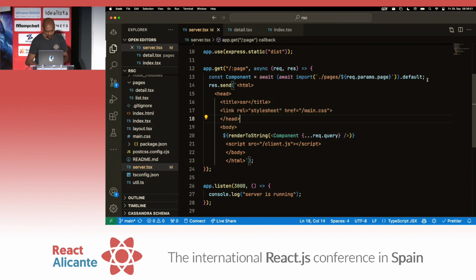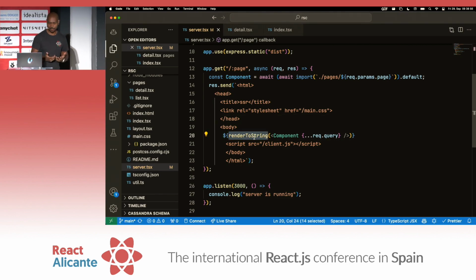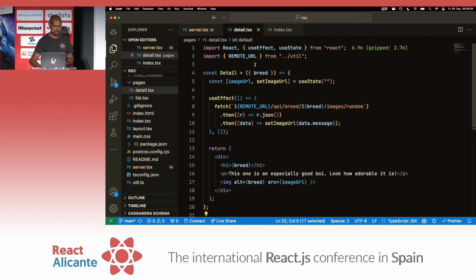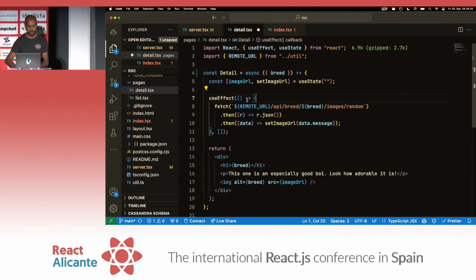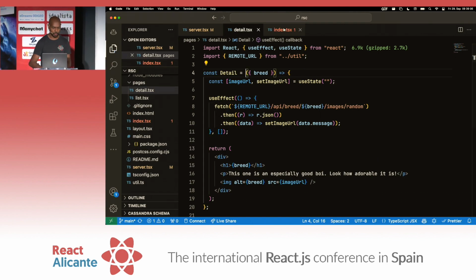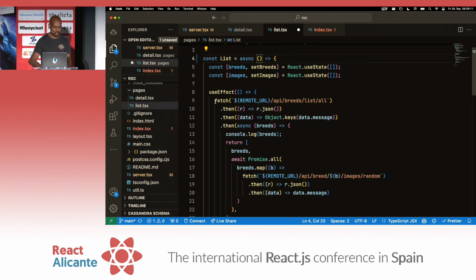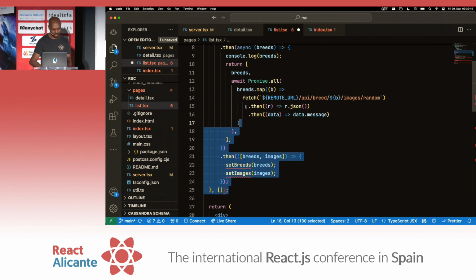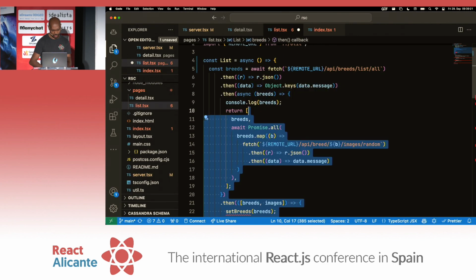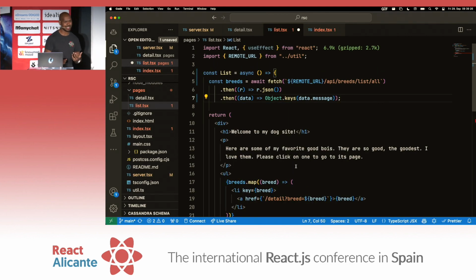The server component problem. So this render to string gives us an HTML string. React components that are server components are async by default. So you actually don't have to use effect or fetch. You can just async await. So if we wanted to turn the list into a server component, we would do it like this. We make this async. We get rid of all of this, and we'll just await fetch right here. Oof, beautiful. And then we can maybe get rid of all of this stuff, right? And we just return this. Look at that. Our component becomes so much simpler as a server component.